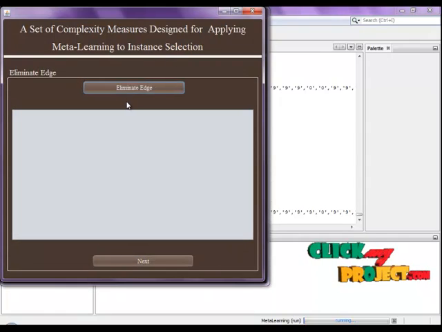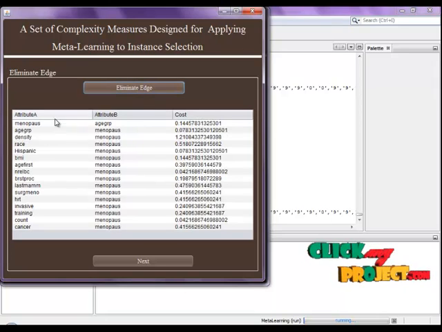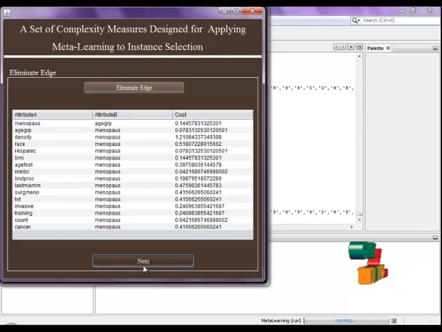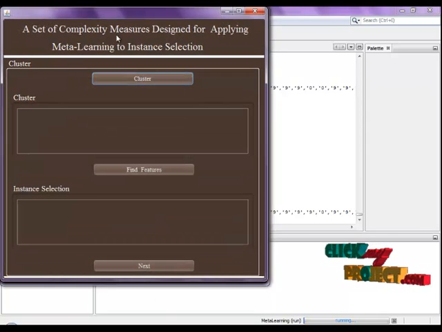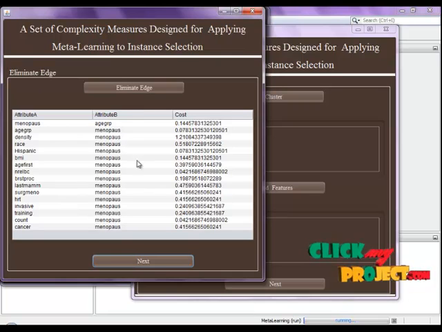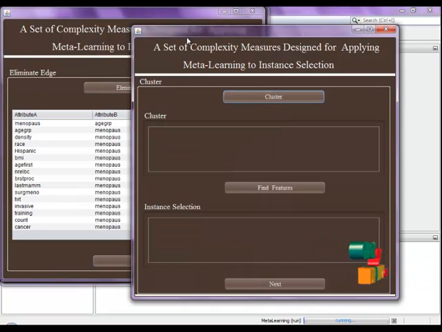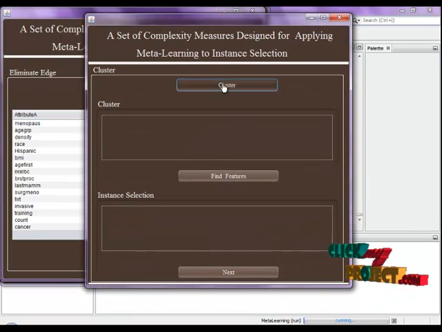Next we eliminate the edges. Eliminating edges means removing the edges with larger values. So now we get the smallest cost values. See that only here. Next, these values are clustered once again.